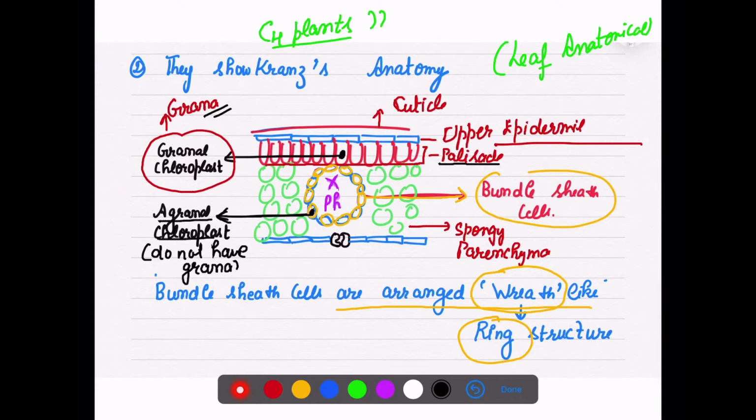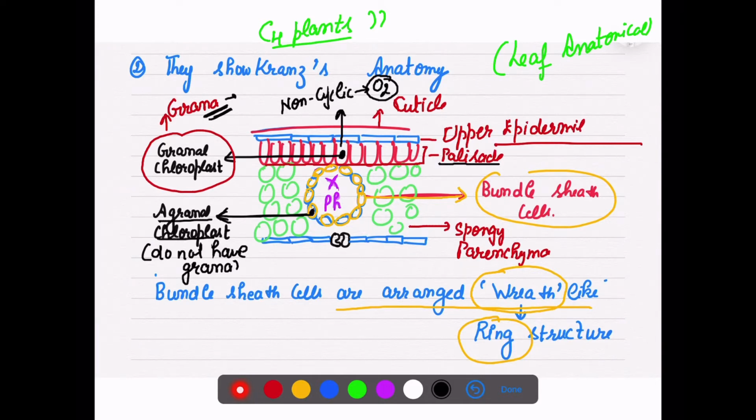As you can see, if we talk about where non-cyclic photophosphorylation takes place, these granal chloroplasts have thylakoids. Non-cyclic photophosphorylation will take place here. When non-cyclic photophosphorylation takes place, oxygen will be released. So as you can see, here they have oxygen.